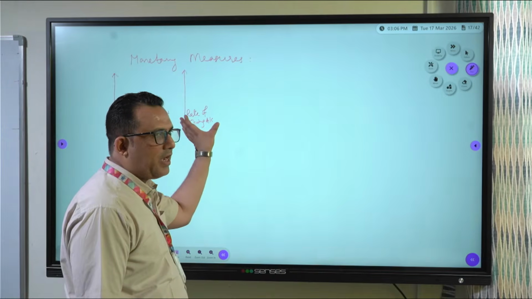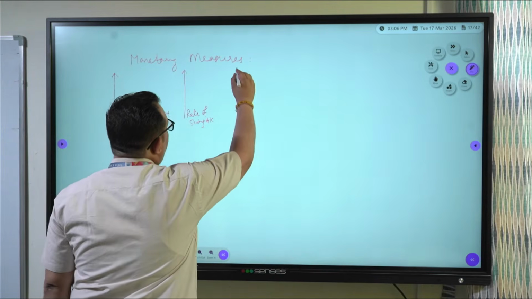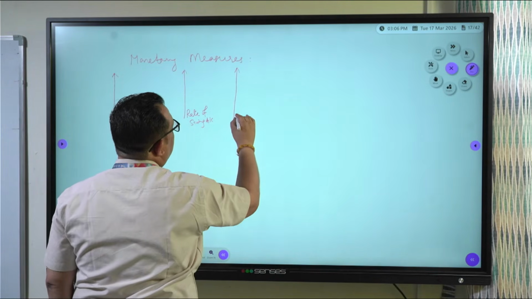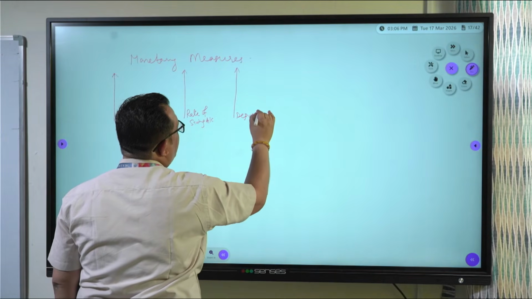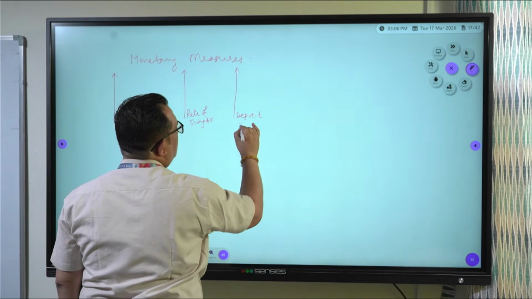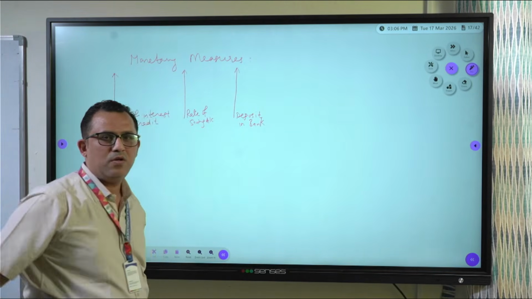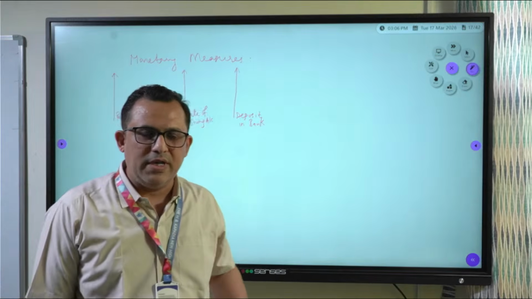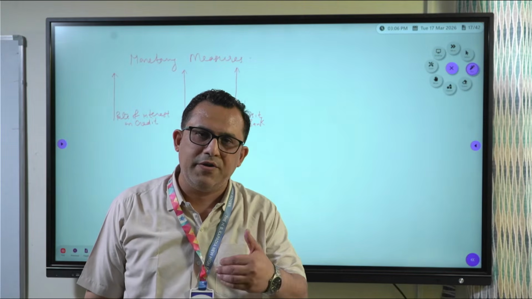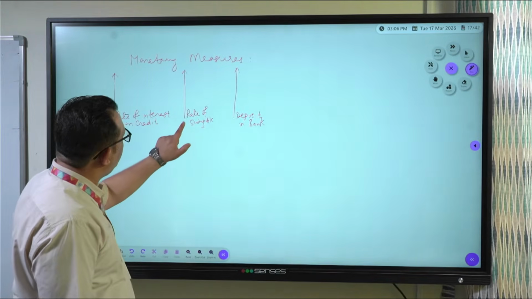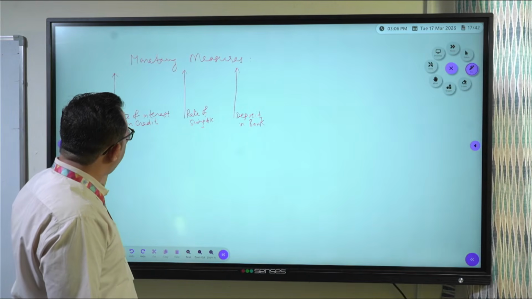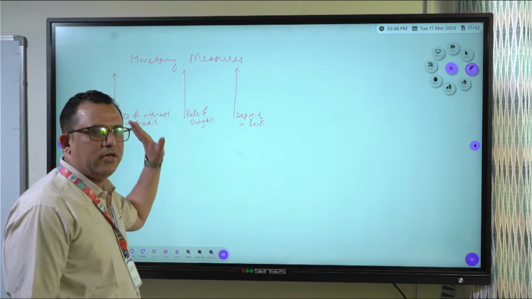Now as the savings account rate has increased, everybody will start depositing money in the bank. So the supply of money will reduce. Money supply will eventually reduce because of the increase in the rate of interest on credit.